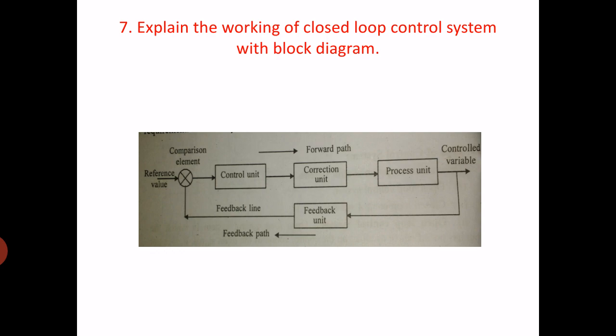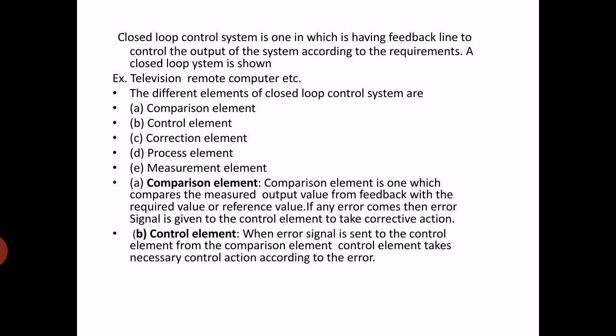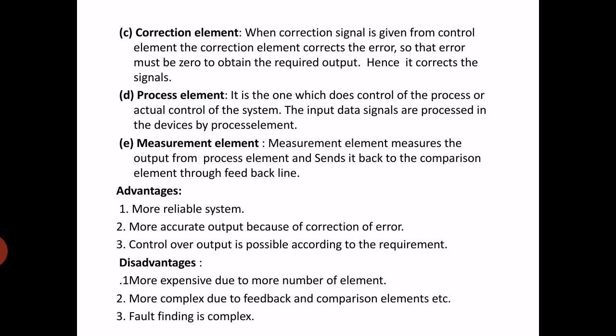Then the process element, which controls the process or system. Measurement element: it is the feedback system, which measures the output. So different components are explained here. So it is a 5 marks question. We have to reduce it and write only the system operation.